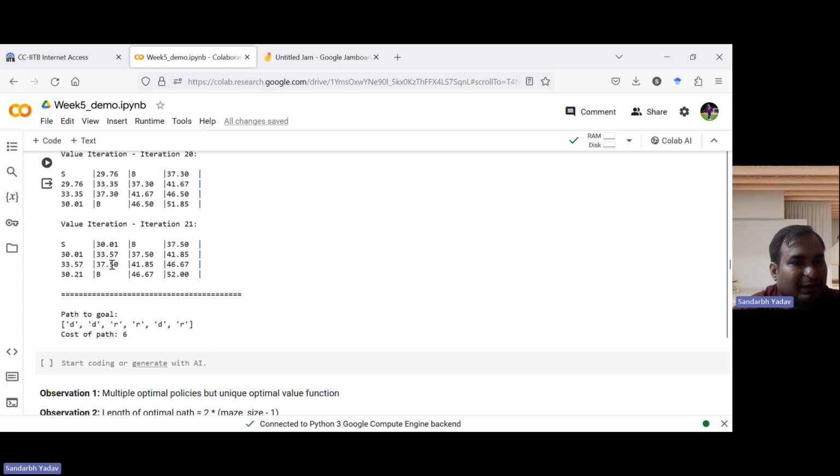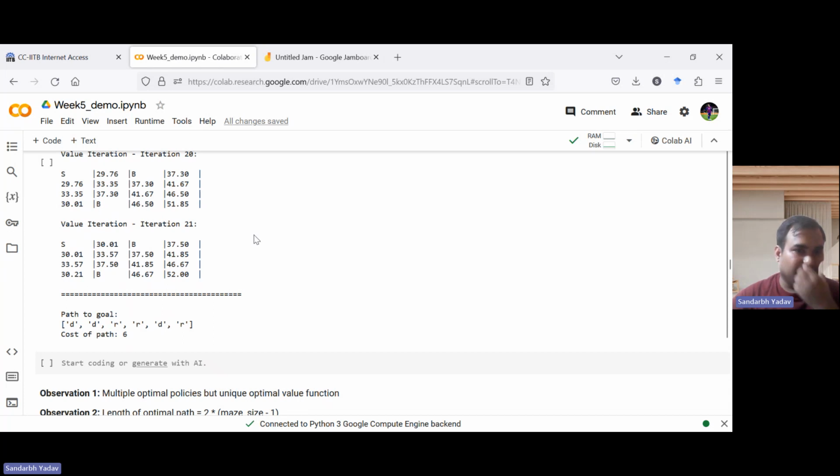Again, here it's 37 for it, then 41 for it, and the same for the other path. Then it goes down, but it could have gone this way also. So it goes down to 46.67, and we also come down to 46.67, and then 52. So basically, there are multiple policies which might map to the same optimal value function. Multiple optimal policies can be there, but the optimal value function is unique.